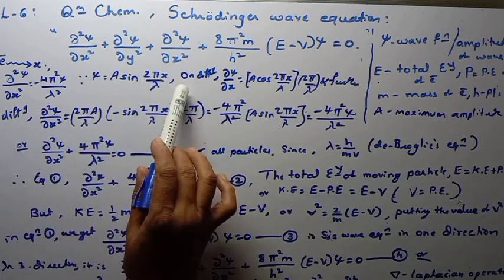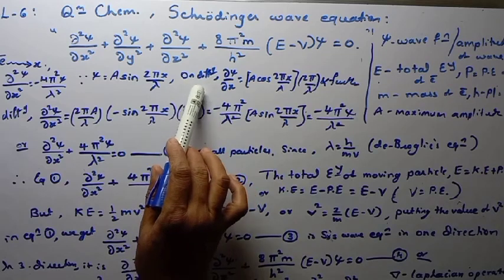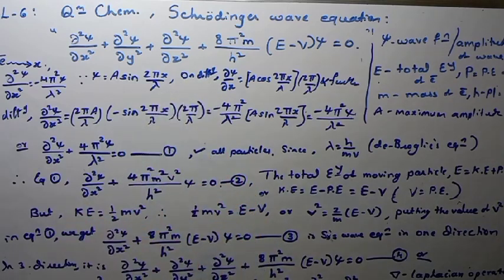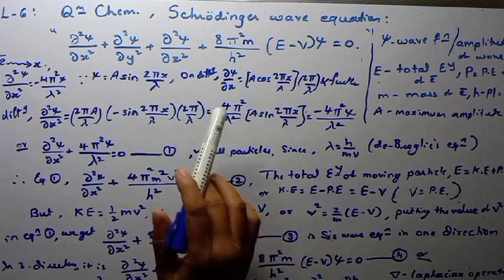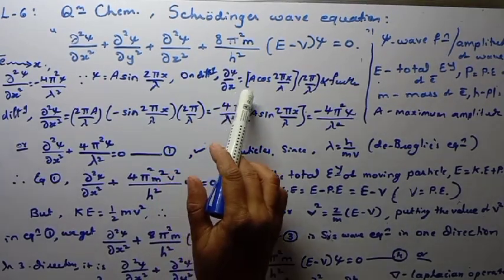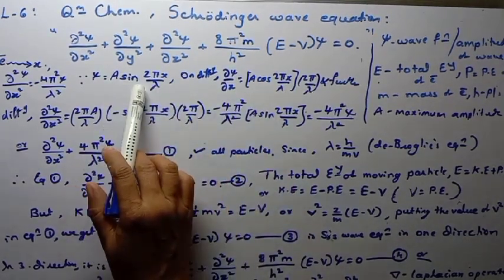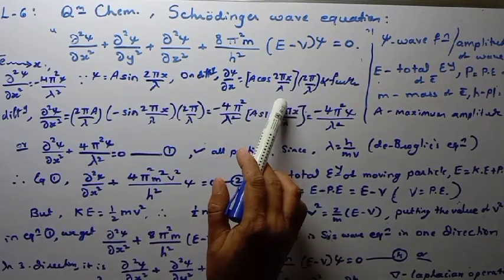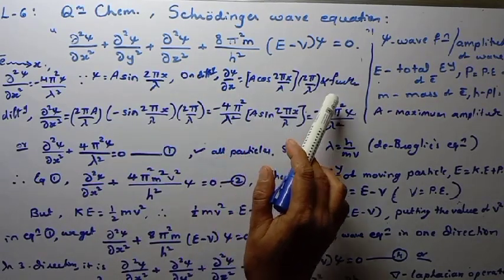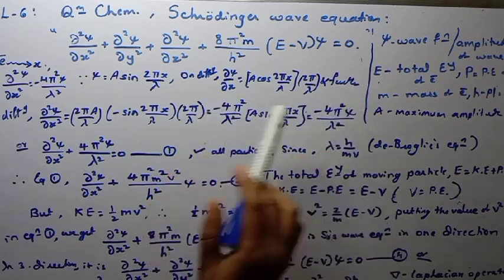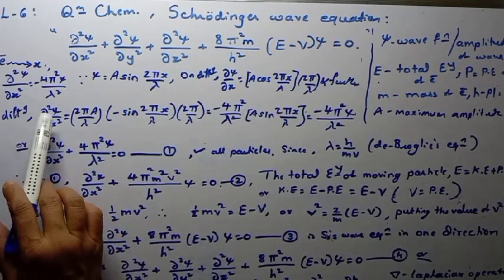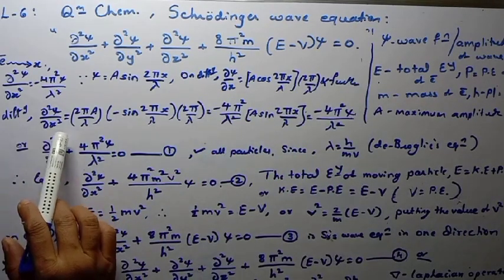On differentiating, the first differentiation gives del psi by del x equal to A cos(2 pi x by lambda) into 2 pi by lambda. Further differentiating gives del squared psi by del x squared.